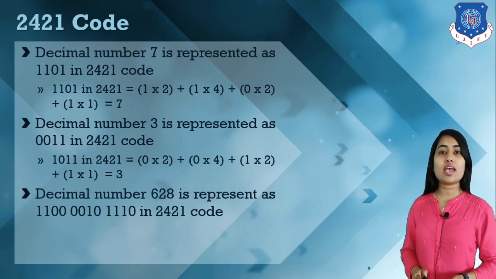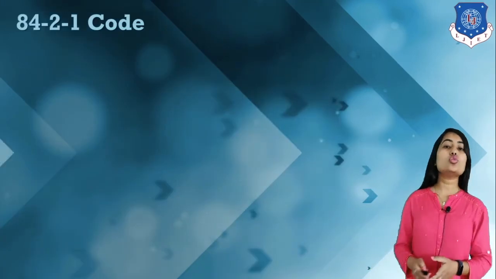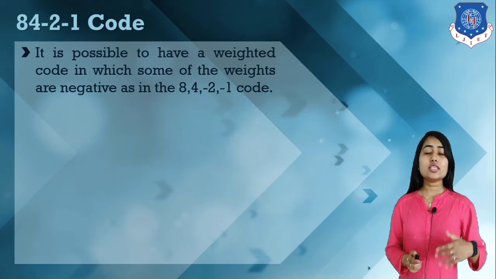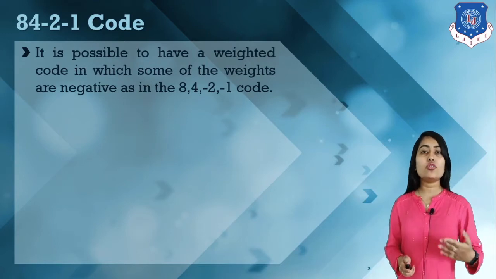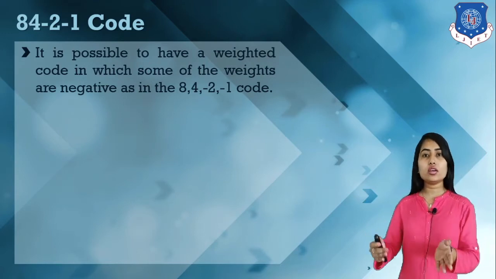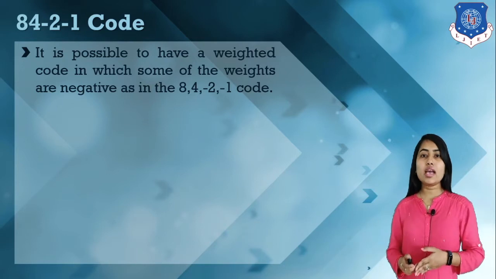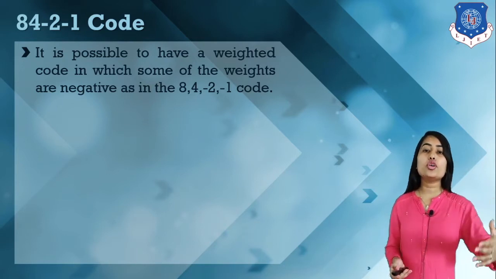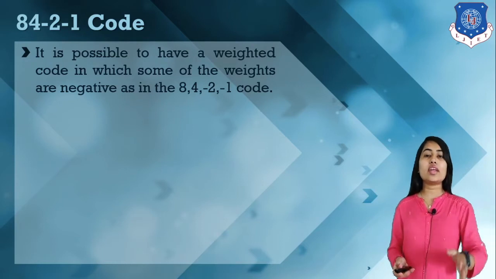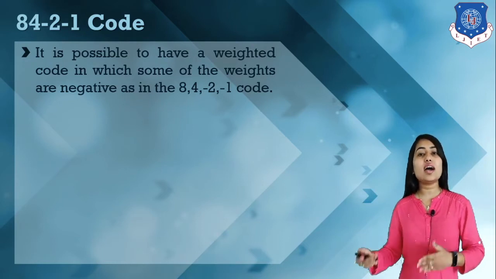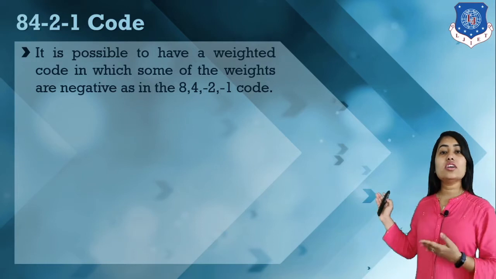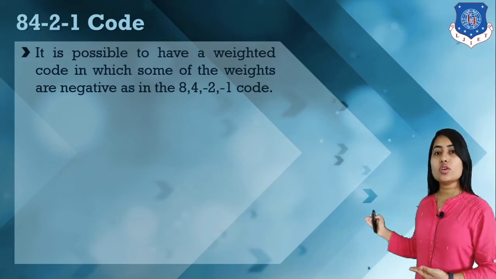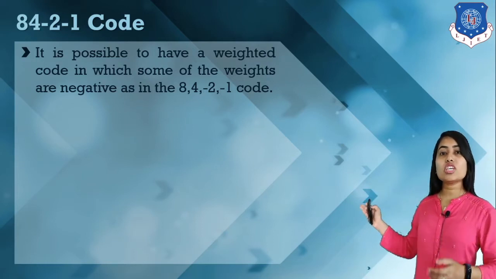Next we have the 8 4 minus 2 minus 1 code. It is possible that we have a weight which is negative. In the previous examples, 2421 and 8421, each and every weight is positive, but in this 8 4 minus 2 minus 1 code we have some weights which are negative.